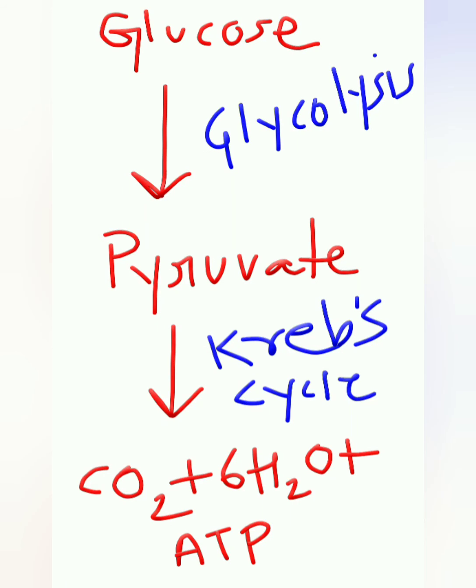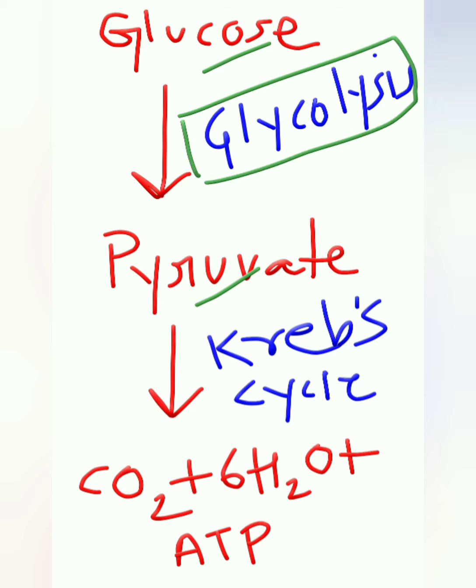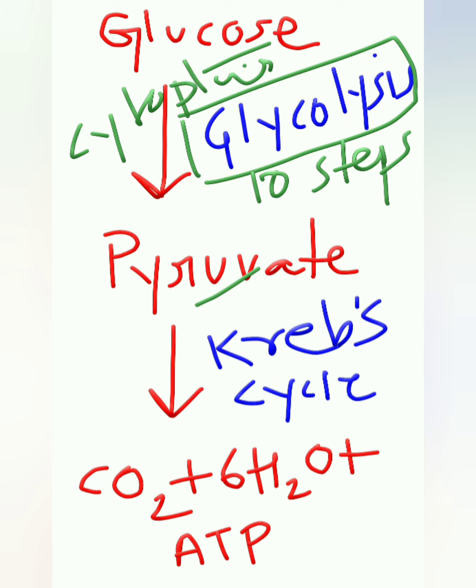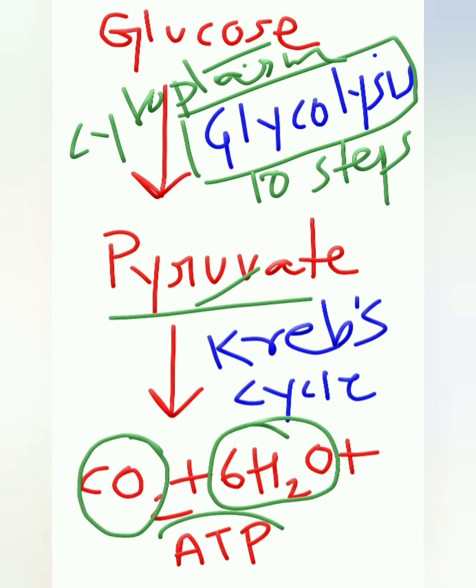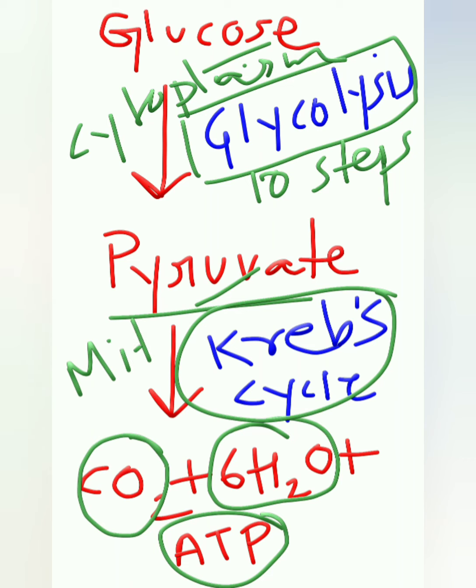So what we learned is that glucose is converted into pyruvate through glycolysis. Glycolysis itself means breakdown of glucose, which occurs in a series of steps, so 10 steps mainly, and occurs in the cytoplasm of the cell. Whereas pyruvate is converted into carbon dioxide, water, and ATP through Krebs cycle in the mitochondria of the cell.